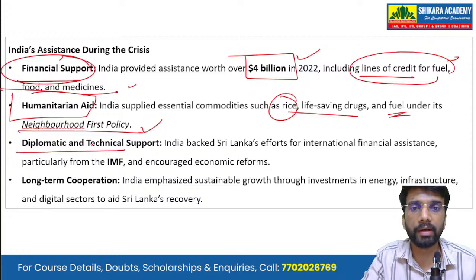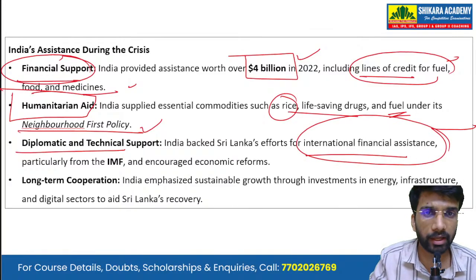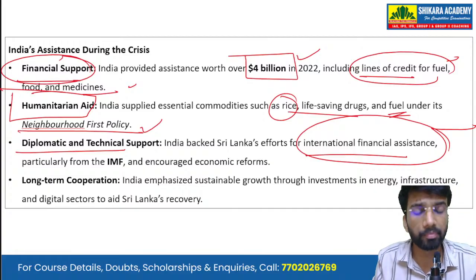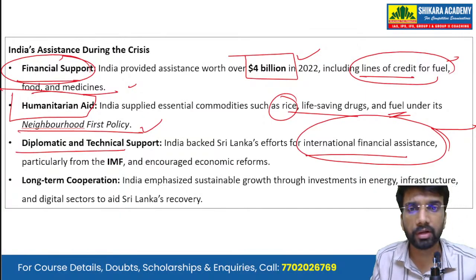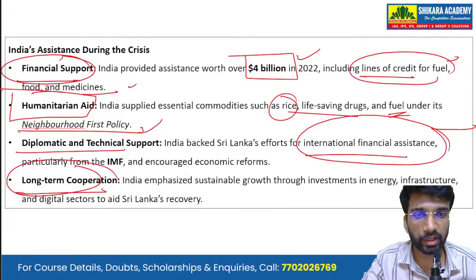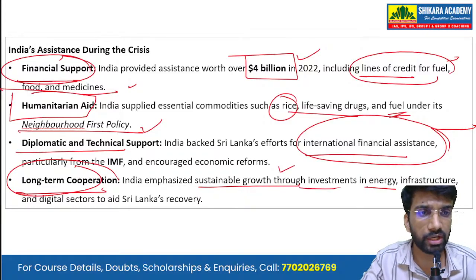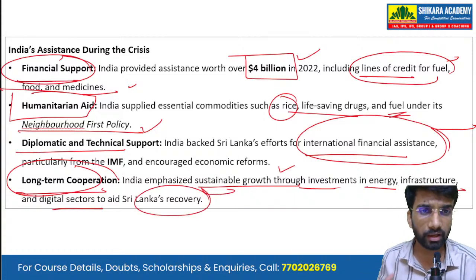Then there is diplomatic and technical support. India backed Sri Lanka's efforts for international financial assistance. So we provided backing to Sri Lanka when it was knocking on the doors of the international institutions asking for financial assistance, particularly from the IMF, and encouraged economic reforms in the country. Then there is long-term cooperation. India also emphasized sustainable growth through investment in energy, infrastructure, and digital sectors to aid Sri Lanka's economic recovery.